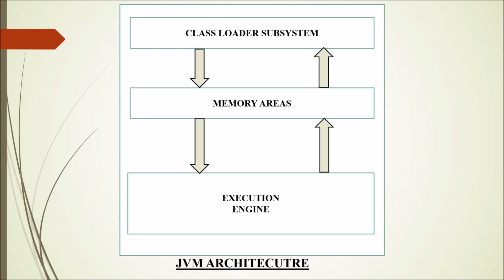These are the three main building blocks of JVM architecture. In simpler terms, the .class file will be loaded inside the memory areas with the help of this class loader subsystem, and in order to execute that .class file stored inside these memory areas, the execution engine will execute it and we will get the machine code. This is the simple flow of this diagram.